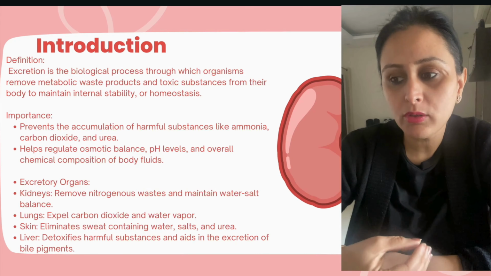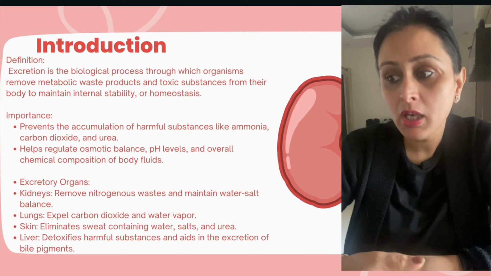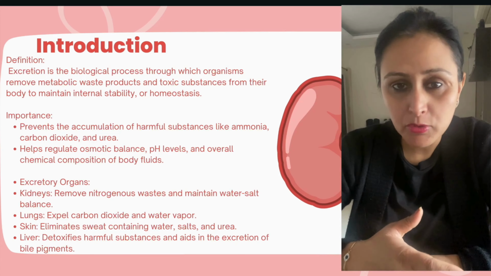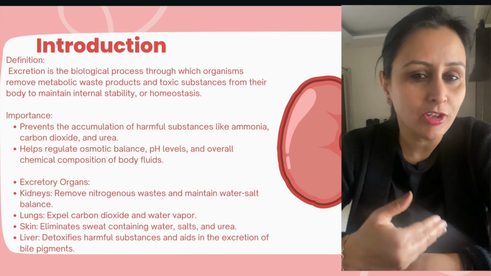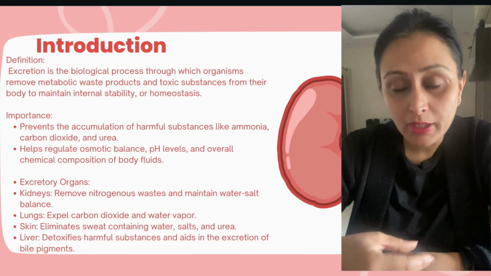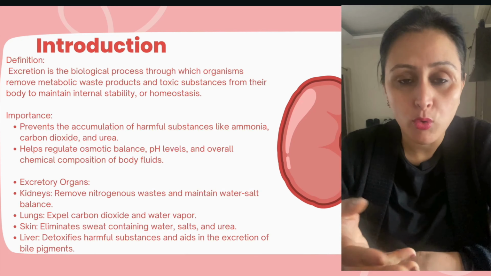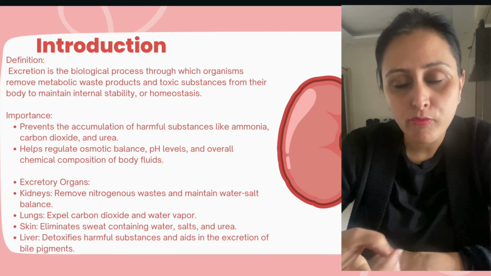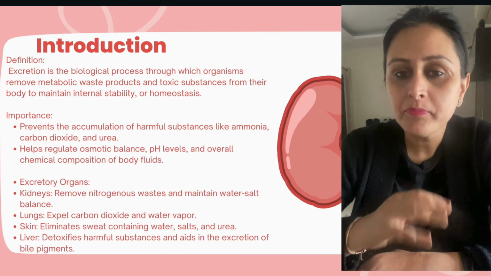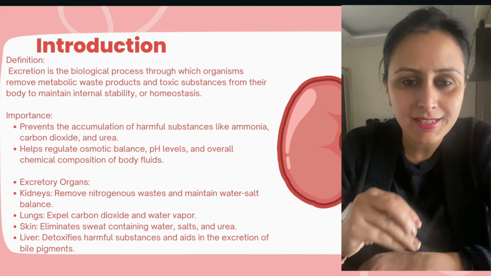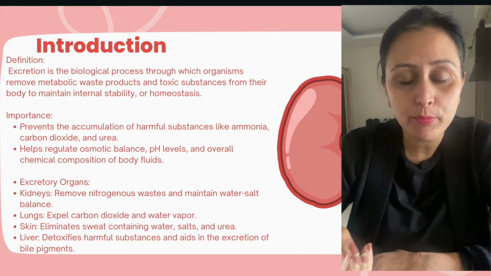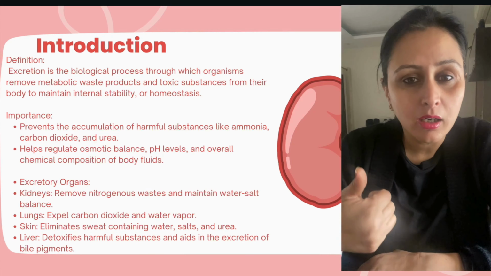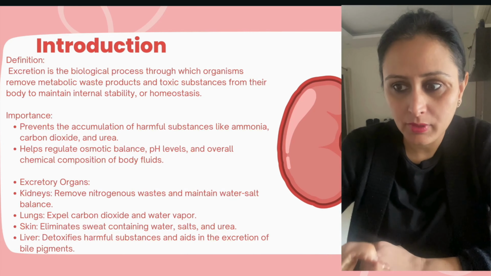It also helps to regulate osmotic balance, pH level, and overall chemical composition of the body fluids. We have talked about the various types of body fluids in the previous chapter, the chapter of circulation. We know that their normal functioning depends on their composition and their pH level. So for the normal functioning of the body, the harmful chemicals, harmful gases and excretory products need to be removed so that the balance of the fluids is maintained, right?